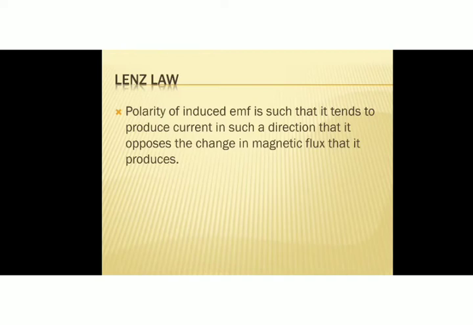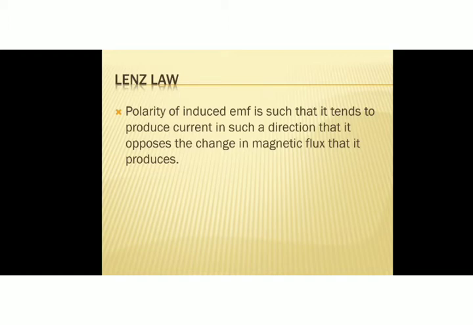Then another scientist, Lenz, predicted that there is a small correction in Faraday's law. That means the polarity of this induced EMF is such that it tends to produce current in such a direction that it opposes the change in magnetic flux that produces it. So whenever the magnetic flux changes, an EMF is induced in a circuit, and the polarity of that induced EMF is such that it tends to oppose the current or oppose the reason for that current.